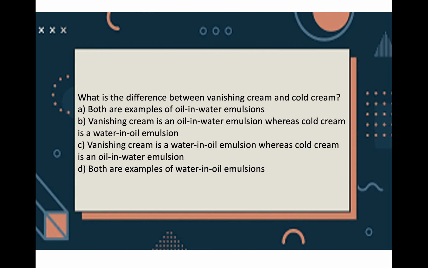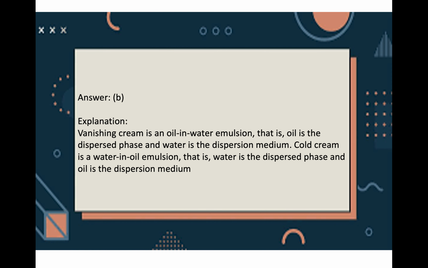A. Both are examples of oil in water emulsion. B. Vanishing cream is an oil in water emulsion, whereas cold cream is water in oil emulsion. C. Vanishing cream is a water in oil emulsion, whereas cold cream is an oil in water emulsion. D. Both are examples of water in oil emulsion. The answer is B. Vanishing cream is oil in water emulsion, whereas cold cream is water in oil emulsion.